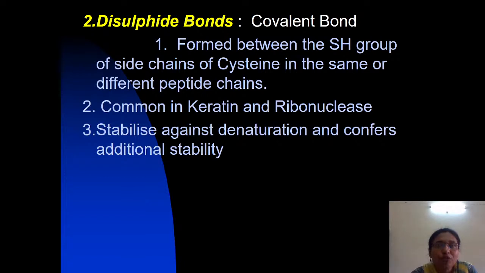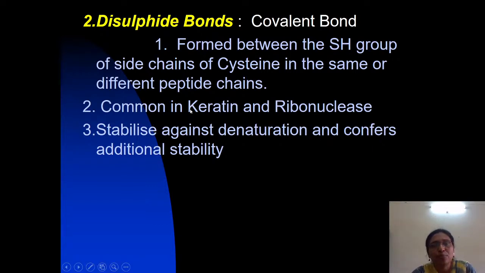First, what is a disulfide bond? It is the bond formed between the sulfhydryl groups of the side chains of two cysteine residues. If the two cysteine residues lie in the same polypeptide chain, they form intradisulfide bonds. If the sulfhydryl groups of the cysteine lie in two different polypeptide chains, they form interdisulfide bonds. Like that, the disulfide bonds also give stability to the protein structure. They are strong bonds.